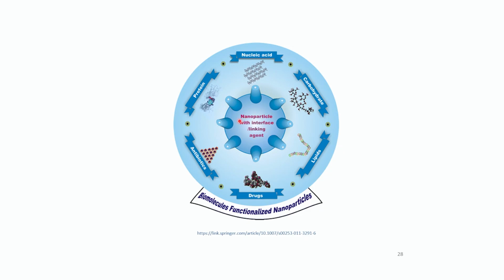So that's your nanoparticle and it can be functionalized with nucleic acids, carbohydrates, lipids, drugs, antibiotics and proteins. What does functionalization mean? You can attach these on the surface and it becomes functionalized with that particular agent. So it can interact very precisely, like a ligand and receptor thing. You attach your ligand over here and then it will go and bind to the receptor of it. So that's functionalization for you.